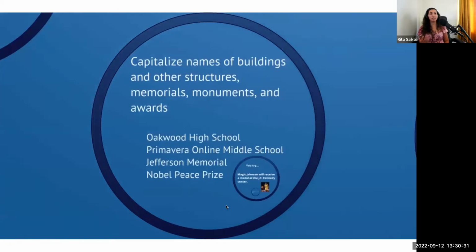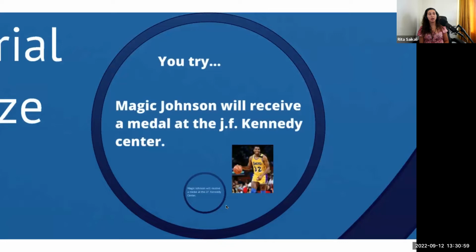We capitalize names of buildings and other structures, memorials, monuments, and awards. Okay, so if it's a specific building that has a certain name, then that name is capitalized. A school, the first letter of every word in that name would be capitalized. Monuments, awards, okay: the Nobel Peace Prize, Jefferson Memorial, Primavera Online Middle School, Oakwood High School. These are all capitalized. So let's give this a try.